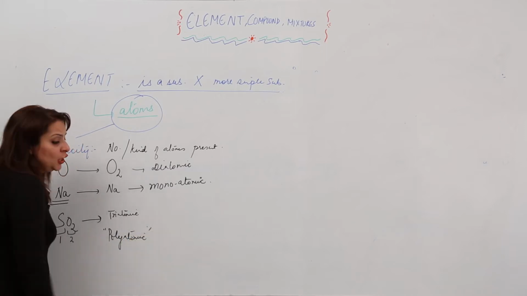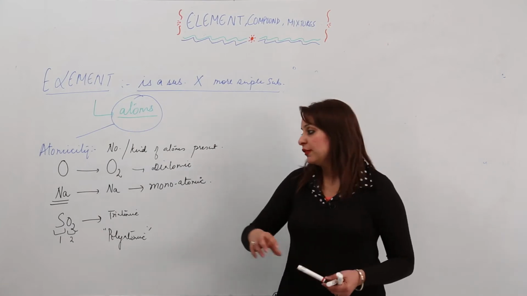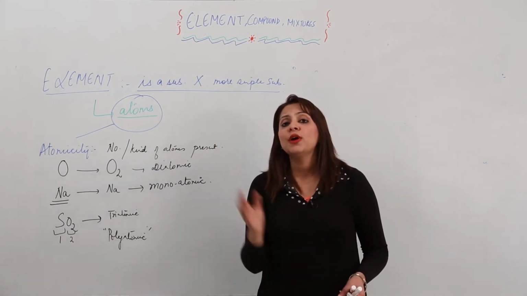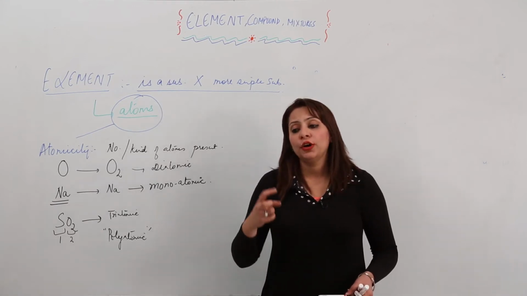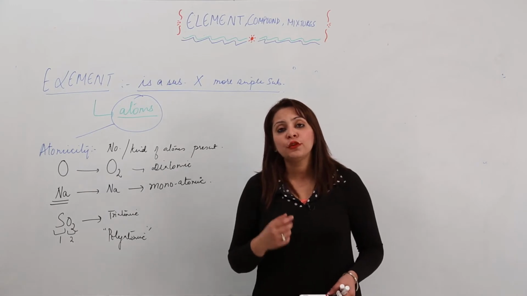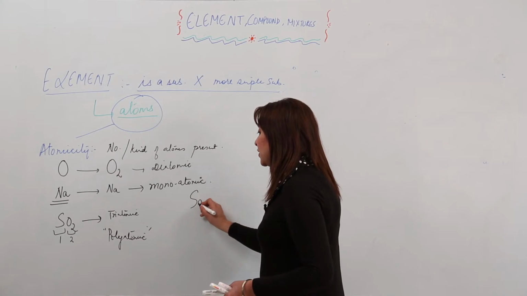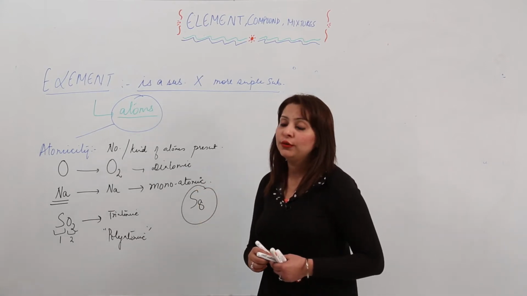You must be thinking, do we have any element in which many atoms combine to form a molecule? So I want to answer you that there are a few elements or molecules which are formed by the combination of many atoms. Like sulfur exists in nature in an octatomic form, that is 8 atoms combined to form one molecule.